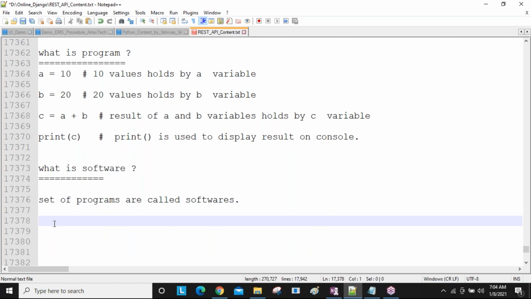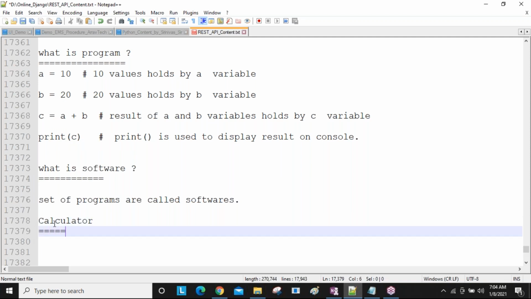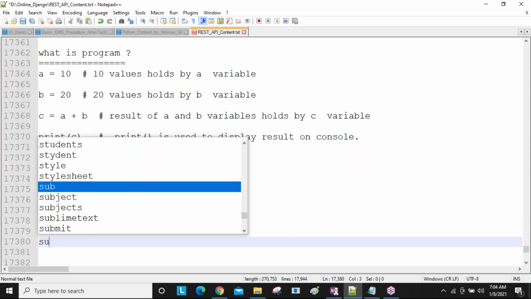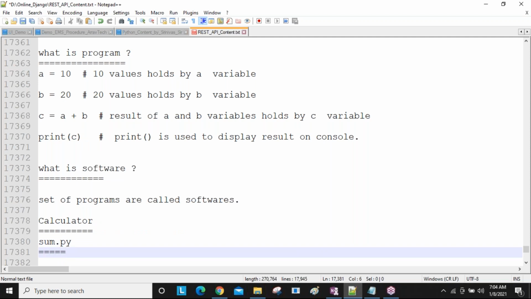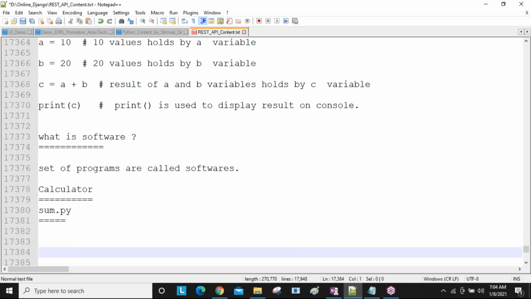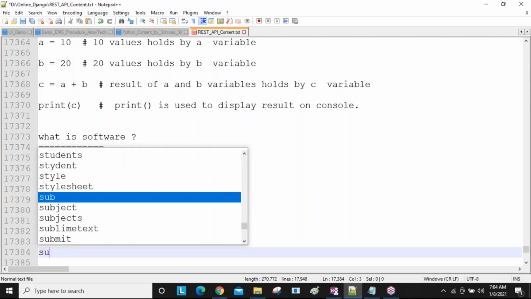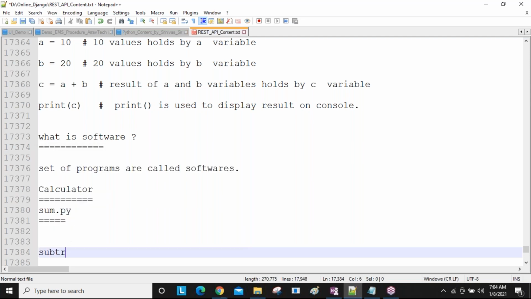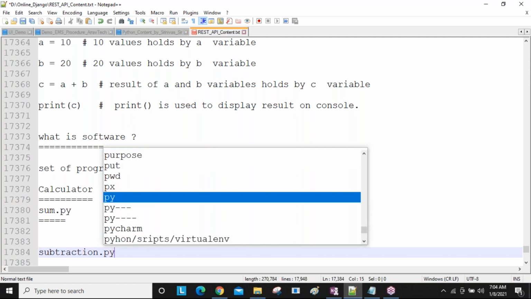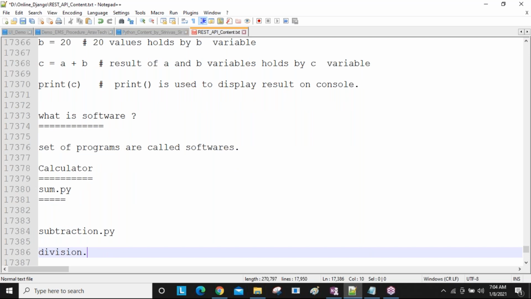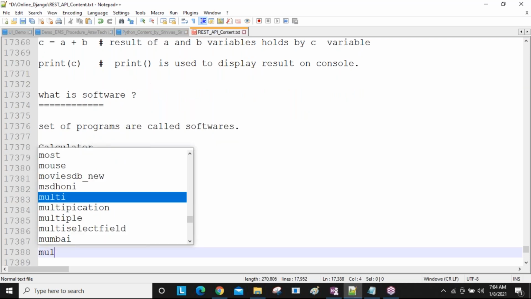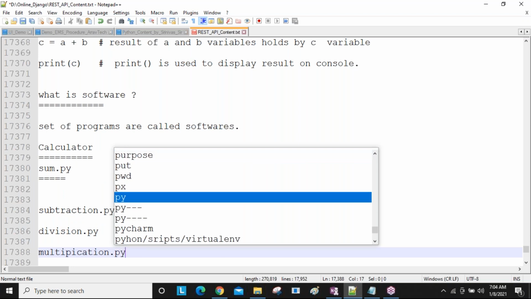For example, take calculator software. In that, sum.py is one program I'm writing, then subtraction.py, then division.py, and multiplication.py.